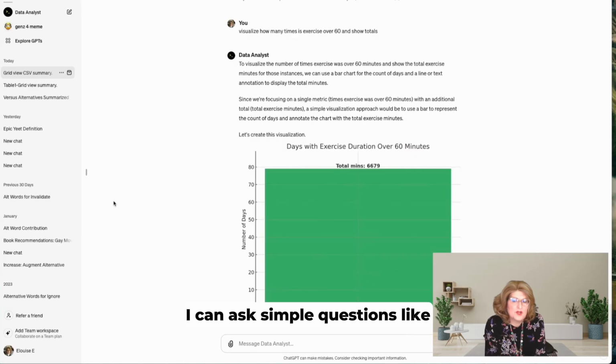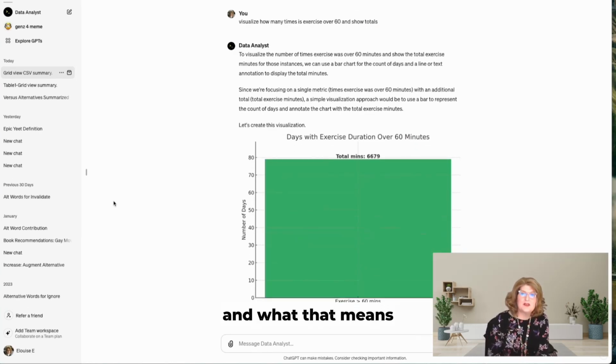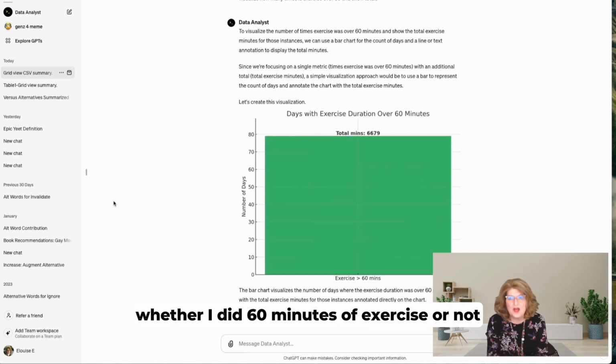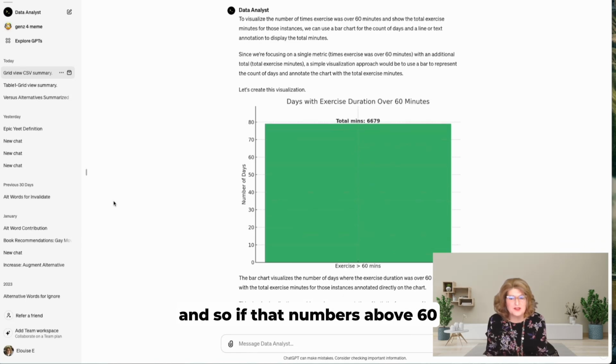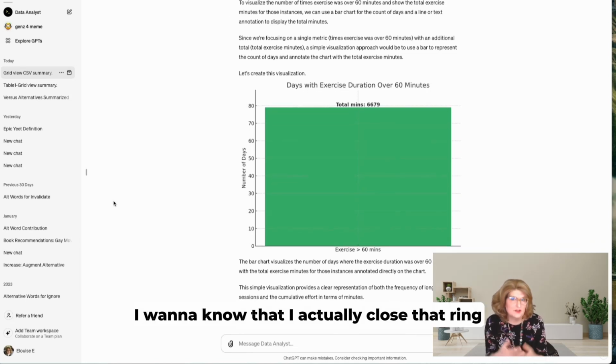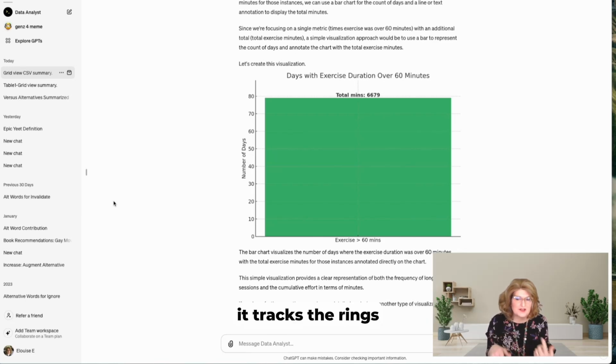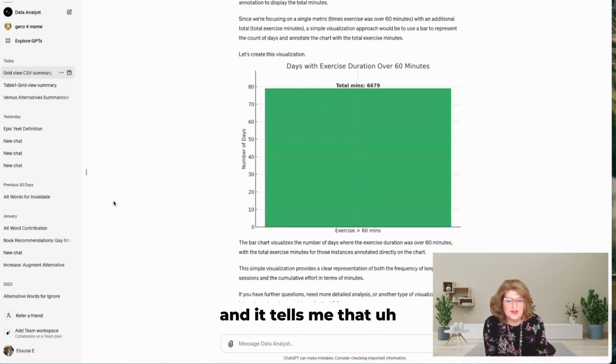I can ask simple questions like how many times exercise is over 60. What that means is that my Apple Watch is collecting whether I did 60 minutes of exercise or not. If that number is above 60, I want to know that I actually closed that ring. For those of you that have Apple Watches, it tracks the rings. And it tells me that on 79 occasions I actually did that.